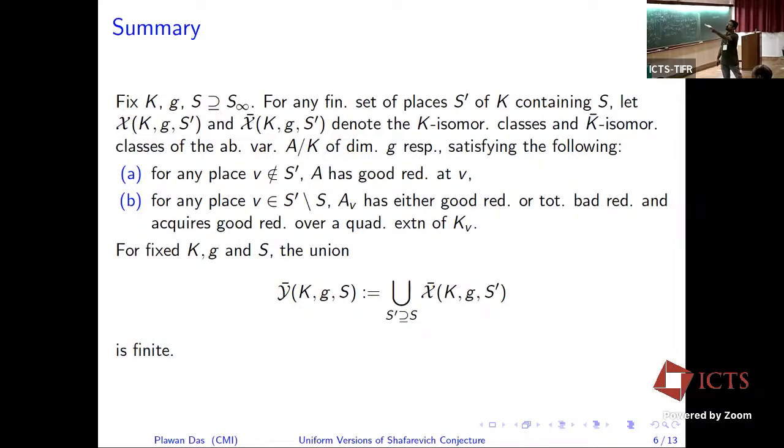And then what we have proved, just a summary of that, is that the k-bar isogeny classes are finitely many here. So we are fixing S and S prime we are varying. And what is the X here, X bar? That is just finite by Faltings' theorem, because outside S prime it has good reduction. So these are finite, but this is an infinite arbitrary union. I'm saying that this union is also finite. It's just rewriting this thing.